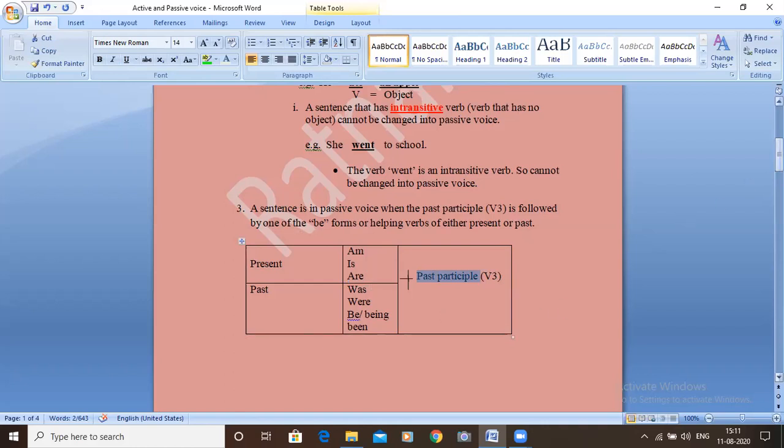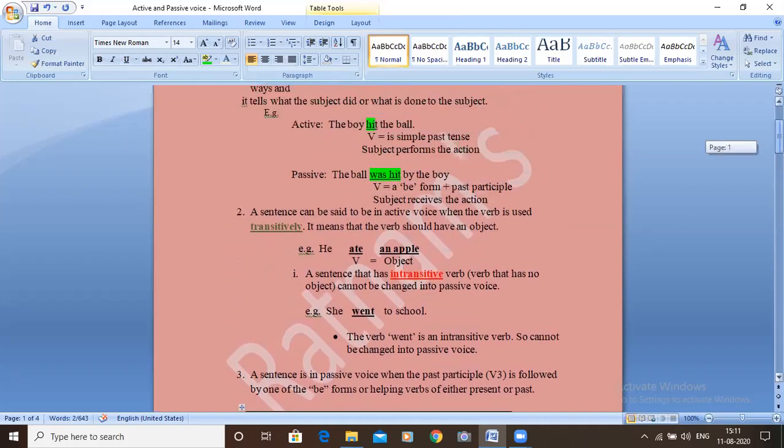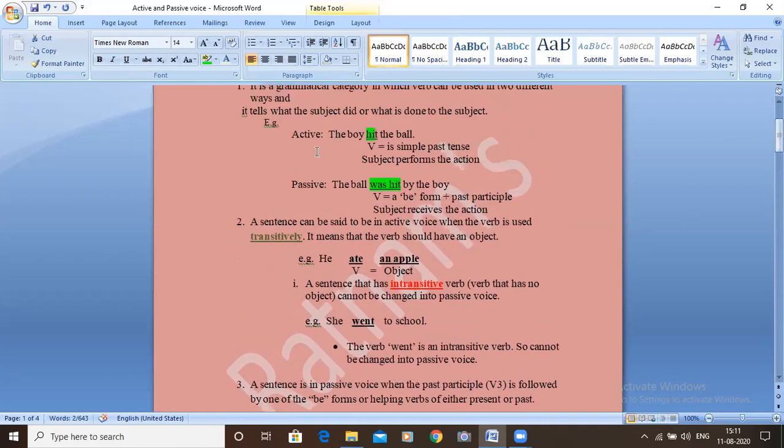For example, let's go a bit earlier. See here, the ball was hit by the boy. Was is a B form, hit is the past participle form. That structure is not there in the active voice, right?